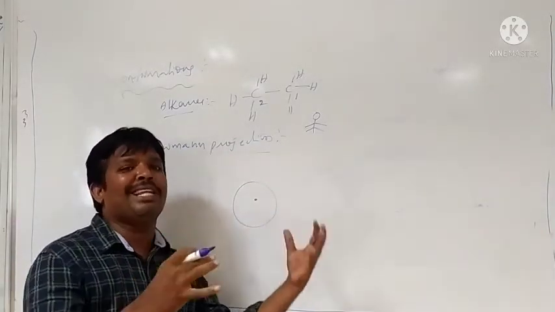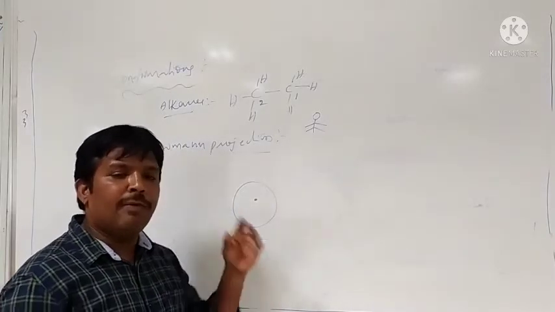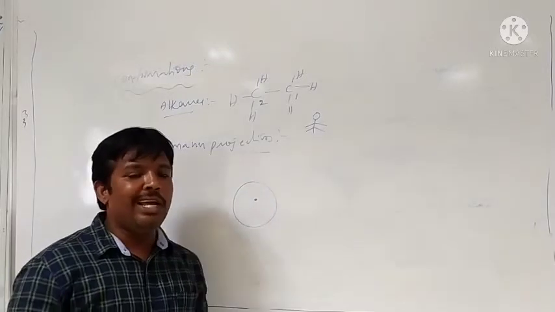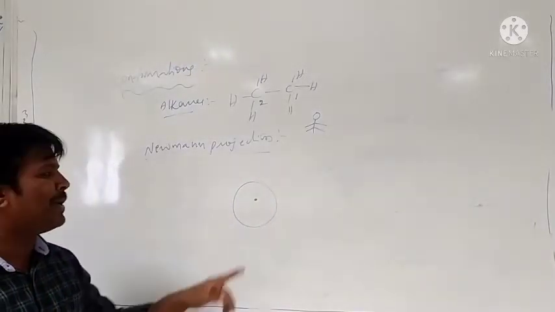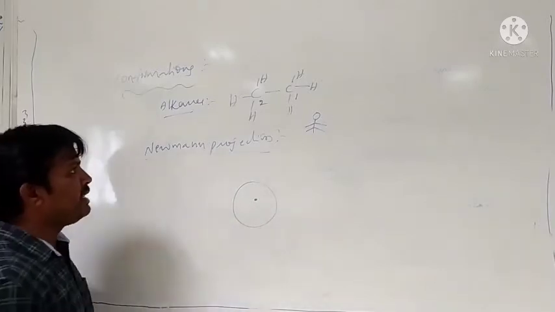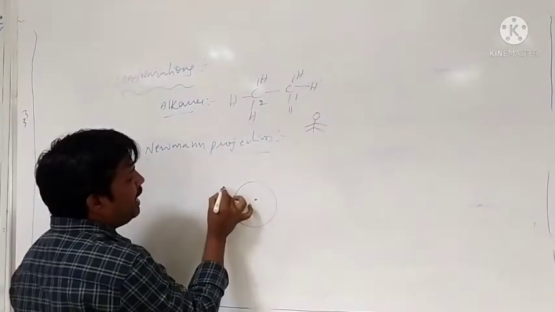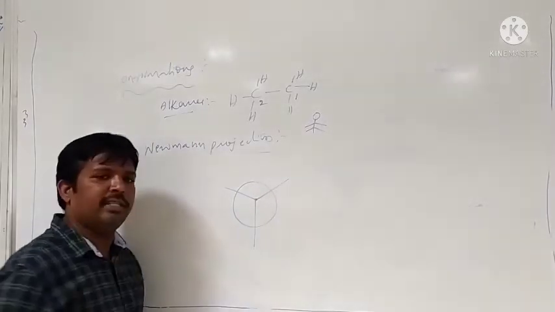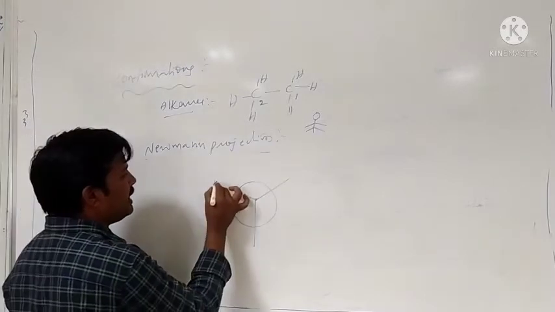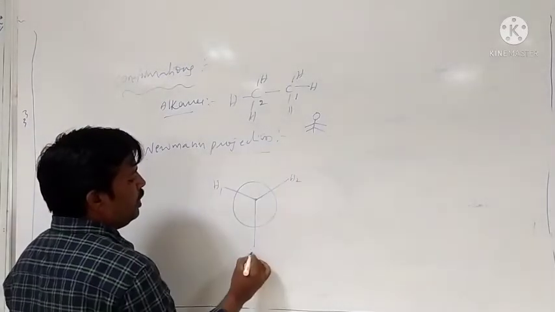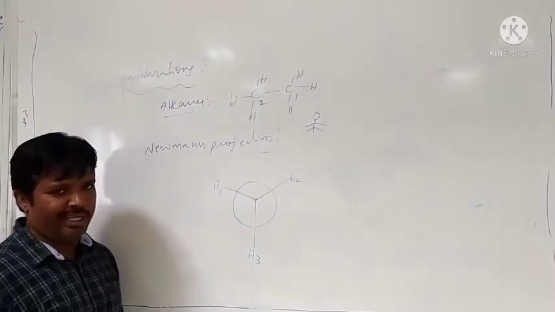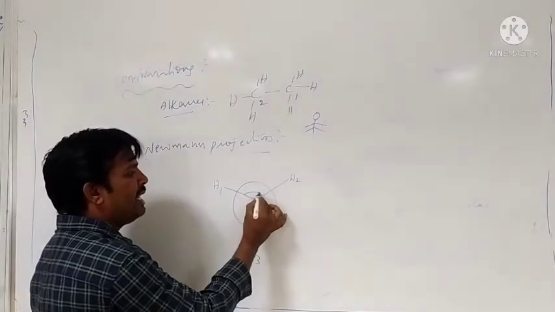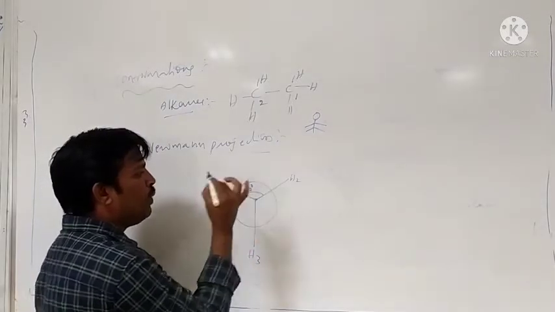That is a three-dimensional structure. With our eye, we can't observe the three-dimensional structure. That's why the back carbon is represented with a circle. The 3 hydrogens attached to the carbon are represented like this. This is H1, this is H2, and this is H3. Each 2 hydrogens are separated with a bond angle of 120 degrees.